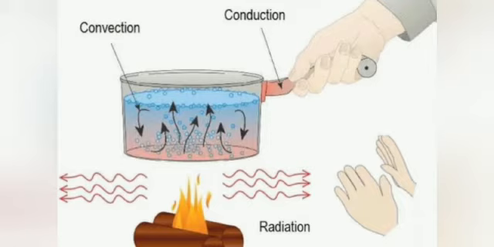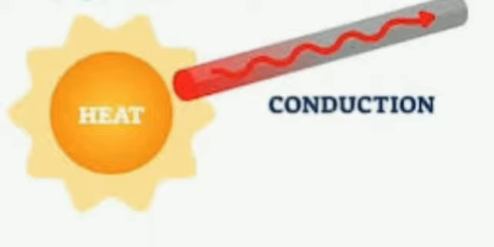Conduction, convection and radiation. First one, conduction. What is conduction? Conduction is the process of transfer of heat in solids from one molecule to another without the actual movement of the molecules. In this case, the energy is transferred from one molecule to another without the actual movement of the molecules of the object. Conduction process occurs in solids.